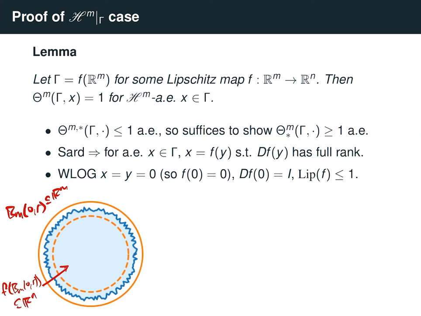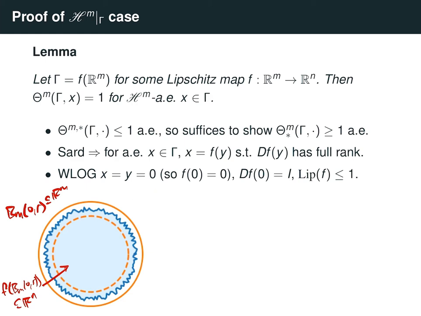So notice that this image lies in the higher dimensional space Rn, so you should imagine in this picture that we're looking down on the space Rm from Rn, and this blue region is lying slightly above or below the ball, but only slightly, since for r small enough, f restricted to this ball is approximately the identity mapping.